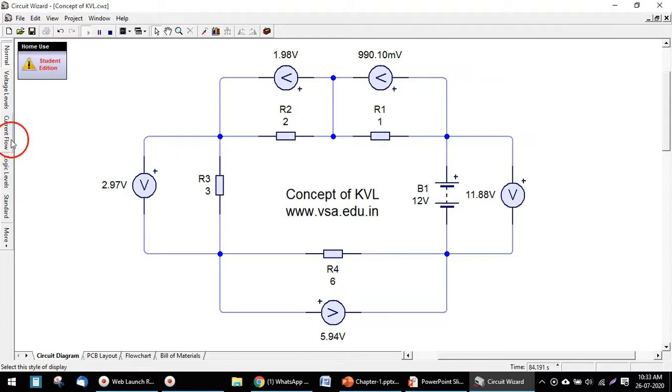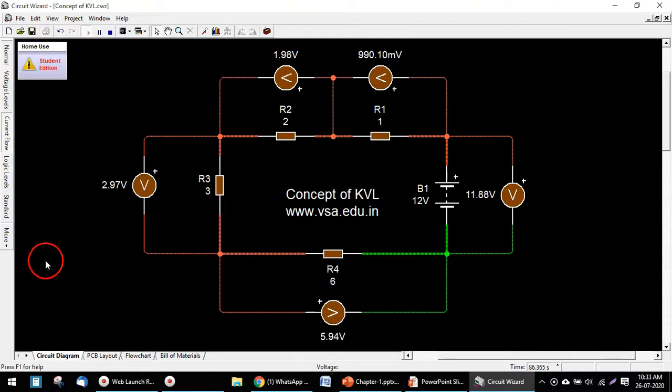You can see the direction of current here also. The current is flowing from the positive terminal of the battery, then it is going through all these resistors and then coming to the negative terminal of the battery. So in that way we can say that Kirchhoff's voltage law can be proved with the help of this circuit.